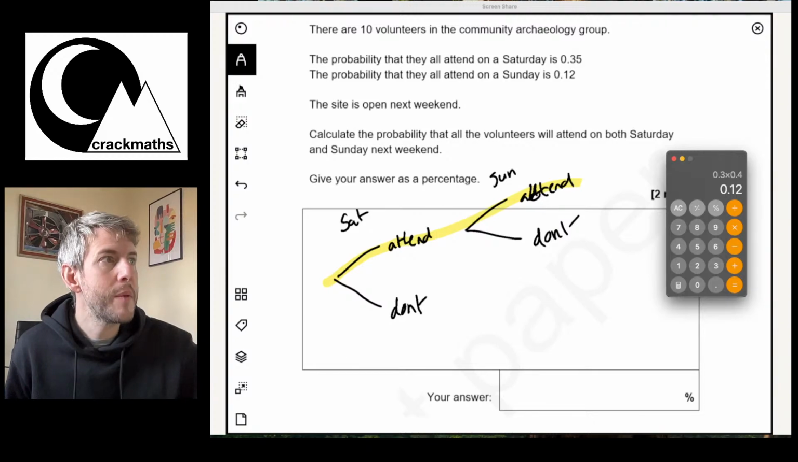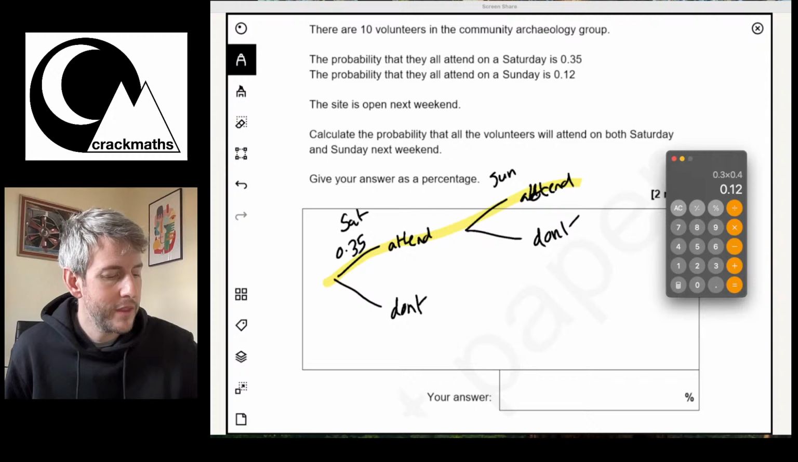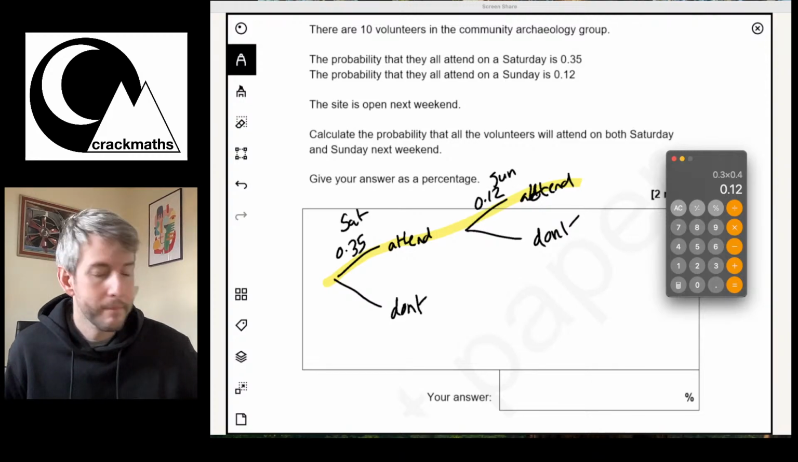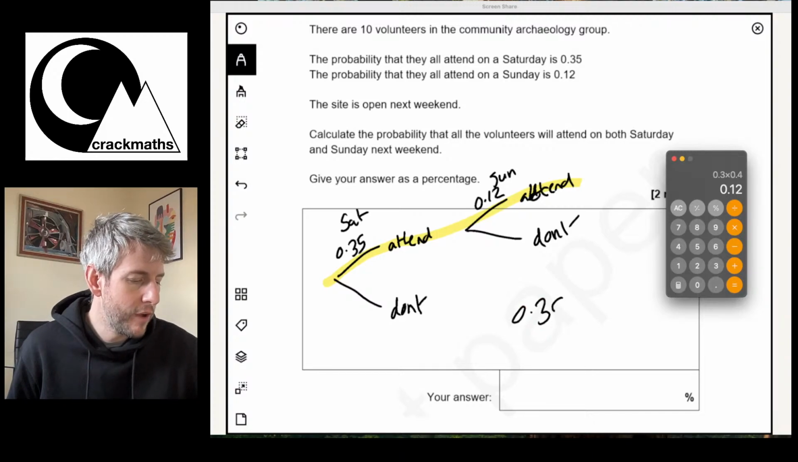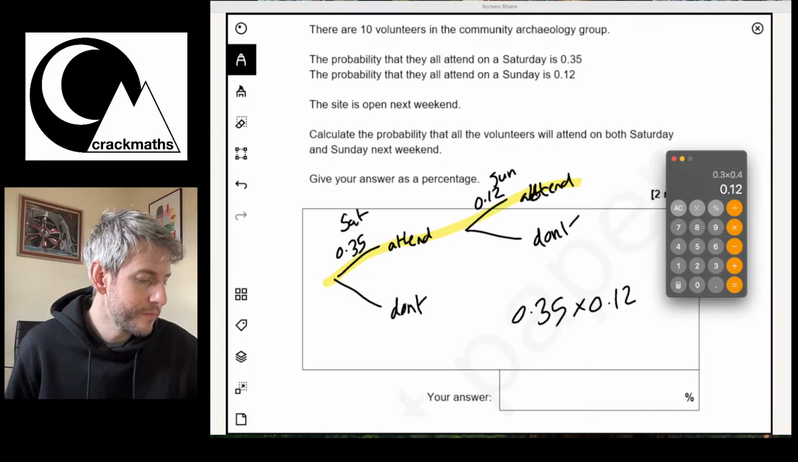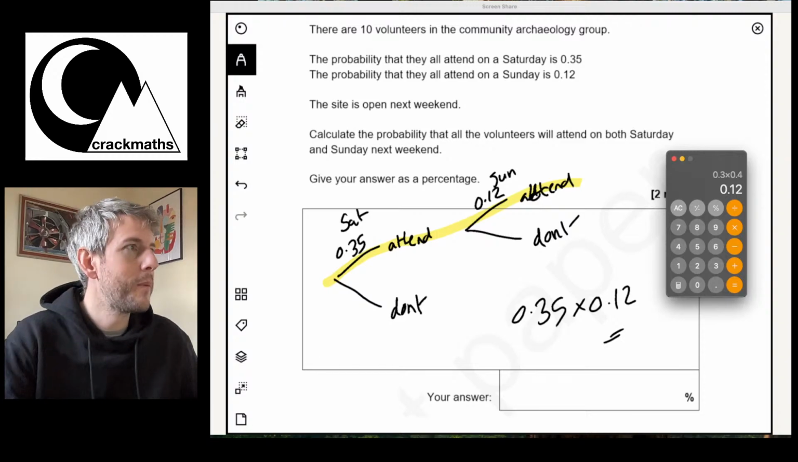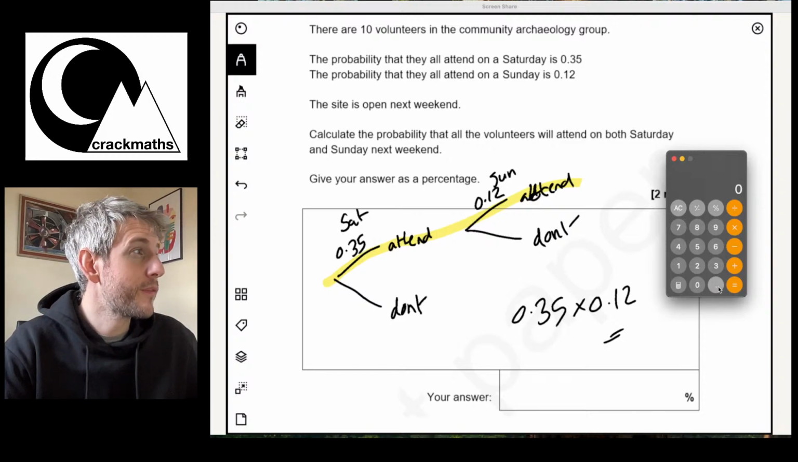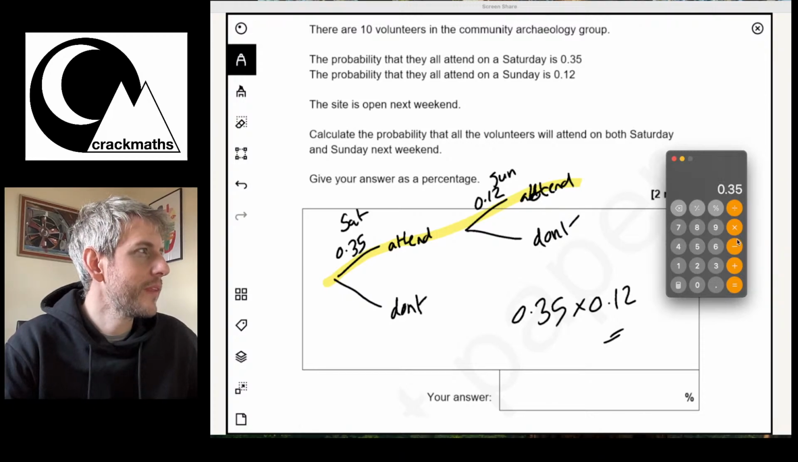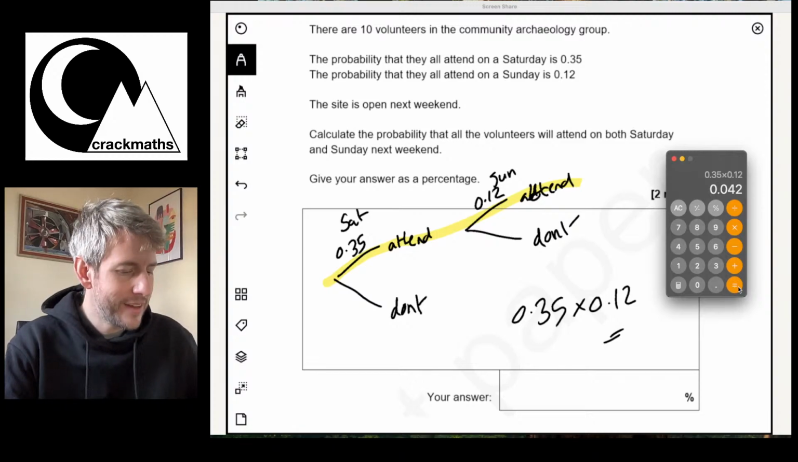Okay, so let me put in the probabilities. So we've got 0.35 here, 0.12 here. So we're looking at the calculation of 0.35 times 0.12. Okay, I can do that on my calculator. So here we go, 0.35 times 0.12. And that equals